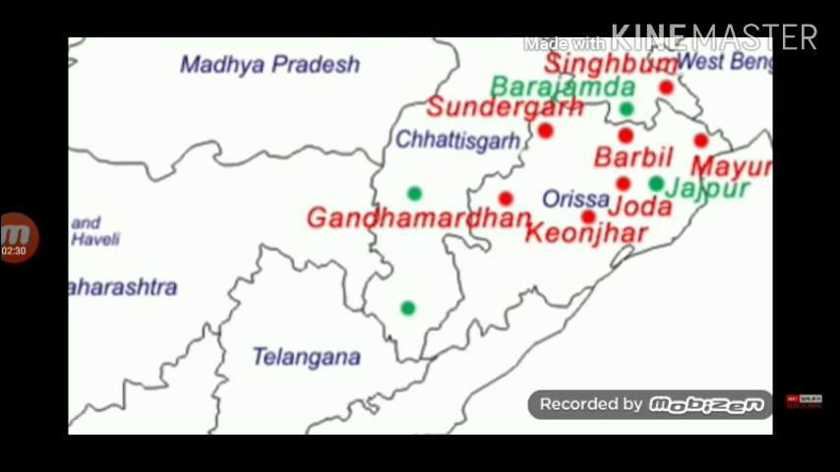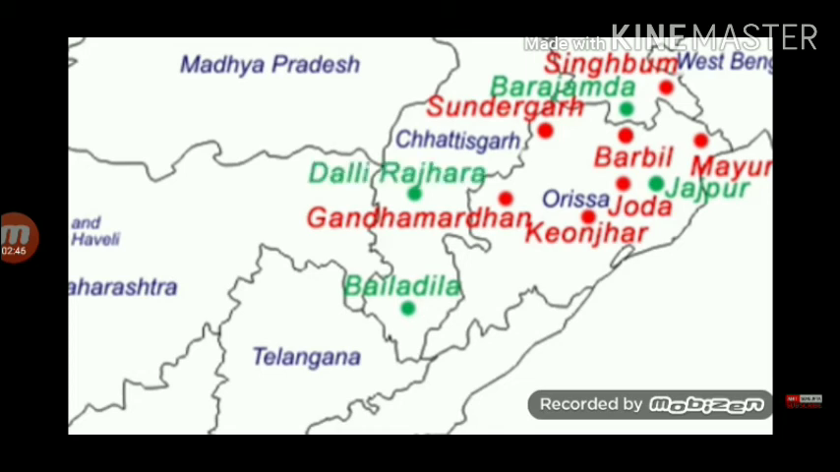Now we move to the third state, Chhattisgarh. The regions over here are number 1, Bailadila. The mines over here are large-scale open-cast mechanized. This is a hilly region of Chhattisgarh and it is closer to the Telangana state border.